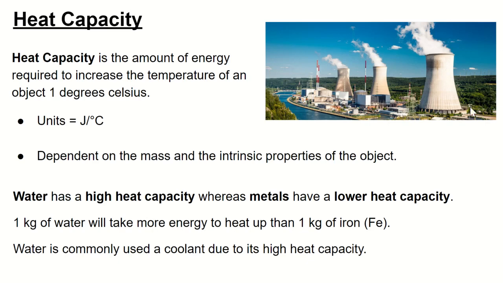So in the picture up here, we have a few steam chimneys. And you see this outside of a nuclear reactor because water is used to absorb the energy from nuclear reactions to generate energy. Water has generous heat capacity, so it can absorb a lot of energy, so it can cool down the reaction, keep the nuclear reactions from exploding and going out of control.